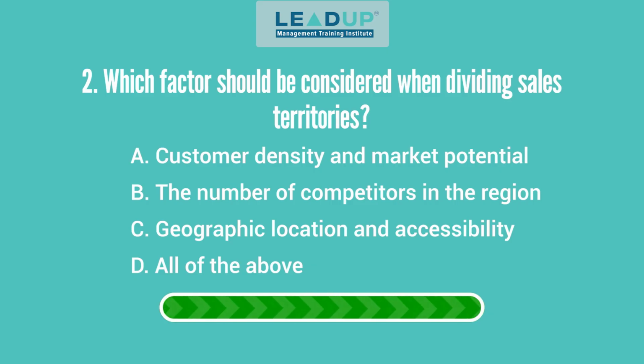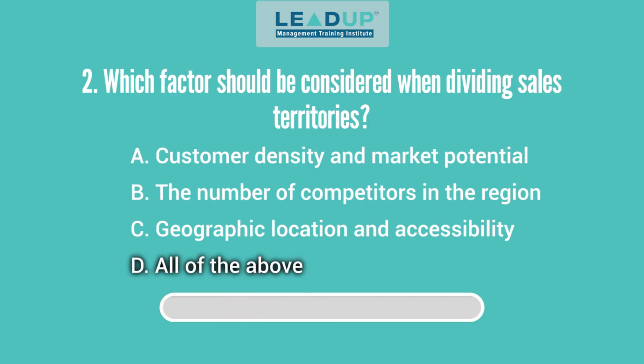Question 2. Which factor should be considered when dividing sales territories? A. Customer density and market potential. B. The number of competitors in the region. C. Geographic location and accessibility. And D. All of the above. Answer: all of the above.